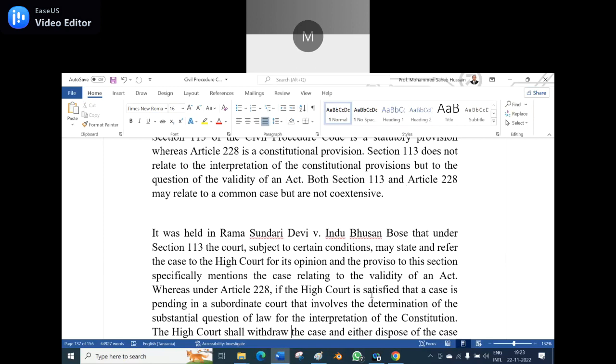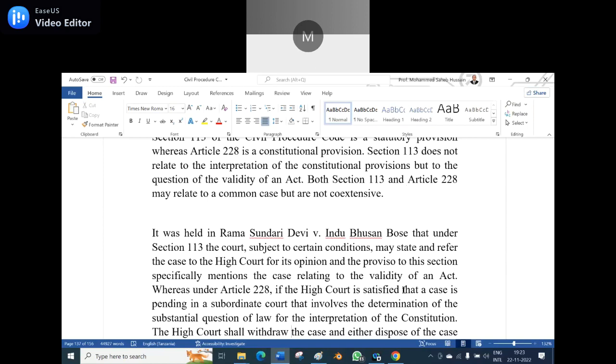Whereas under Article 228, if the High Court is satisfied that a case is pending in a subordinate court that involves the determination of a substantial question of law for the interpretation of the Constitution, it can act. So Article 228 is based on the interpretation of the Constitution, whereas Section 113 relates to the validity of an act under the statute.